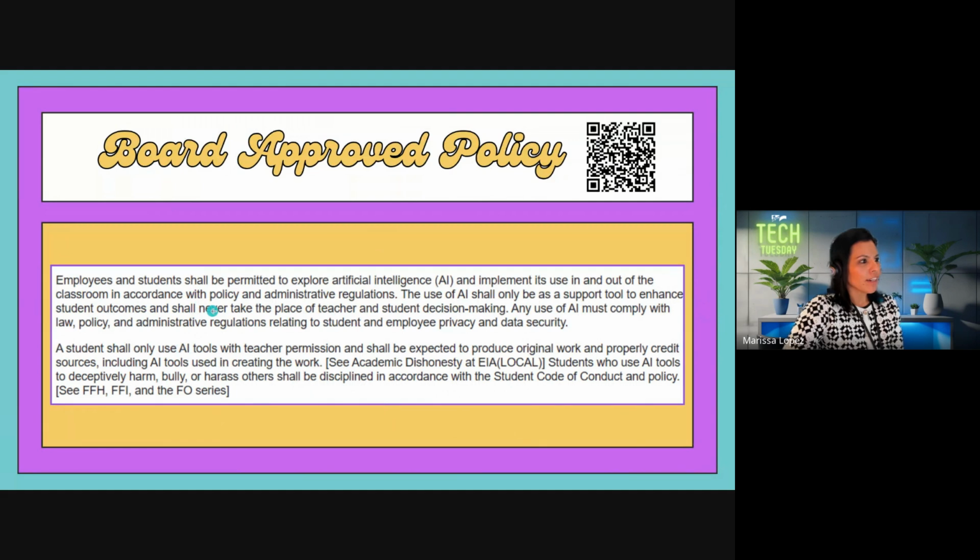Okay, and our board approved policy does state that students and staff can explore AI. So as of this week, we have opened up this tool. If you decide that you're using it and you decide that you do not like it or you have any comments about it or you actually love it, please let us know because you guys are the ones that are using it with your students, and it helps give us feedback on whether we should keep these products or not.